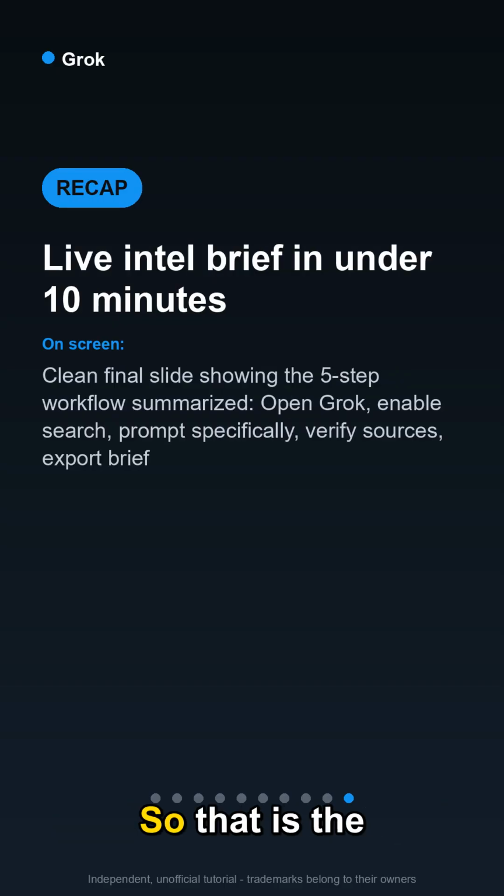So that is the workflow. Open Grok, flip on real-time search, write a scoped prompt, verify the cited sources, follow up to sharpen it, then export a formatted brief. What used to take a few hours of manual monitoring now takes 10 minutes. Try it this week on a competitor, a product launch, or any topic your team needs to stay ahead of. The results will speak for themselves.